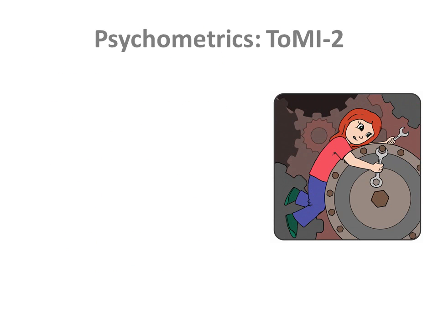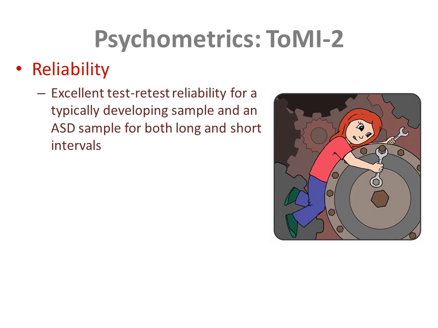The experimental version of the measure, that is, the Perceptions of Children's Theory of Mind measure, experimental version, and the subsequent version of this tool, that is, the Theory of Mind Inventory, and now the Theory of Mind Inventory-2, have all been rigorously evaluated for multiple forms of reliability and validity. The measure has been found to demonstrate excellent test-retest reliability for a typically developing sample and an autism spectrum disorder sample for both long and short intervals.